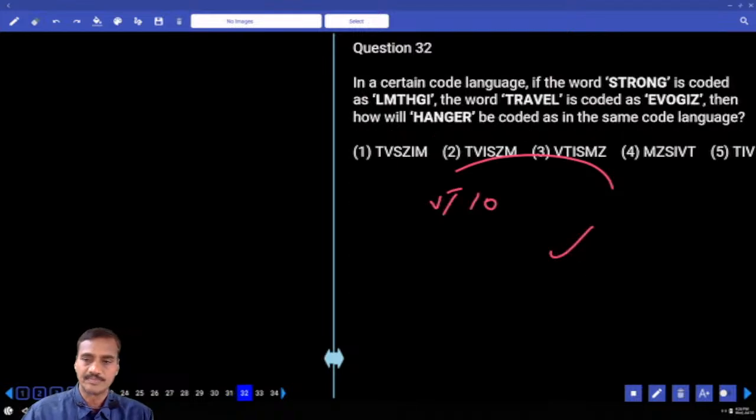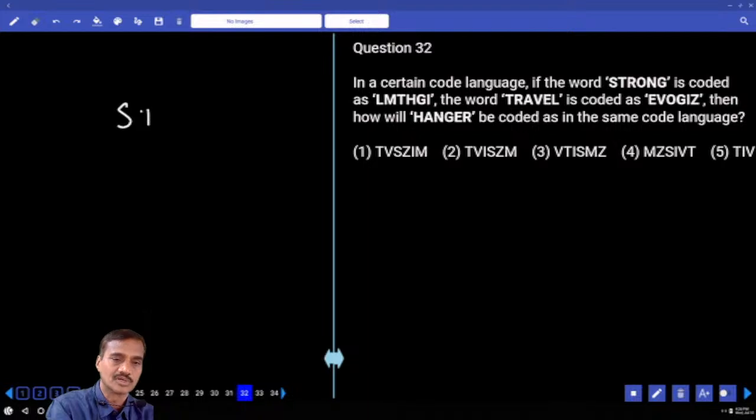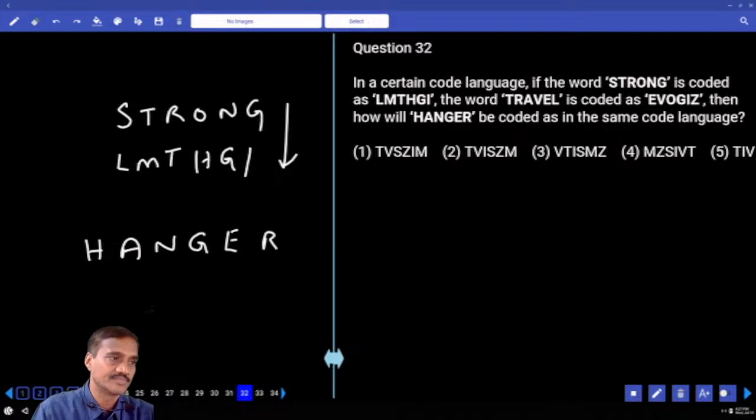Now follow here. And then coming to question number 32. Now in this 32, what is the information we have here? 32 is coding and decoding. Now STRONG, and the code given to the word strong is HGI. Then in the same way, what is the code to the word hanger? Though there are two examples given here, if you are able to crack the logic with the first example, no need to go through the second one at all, isn't it?